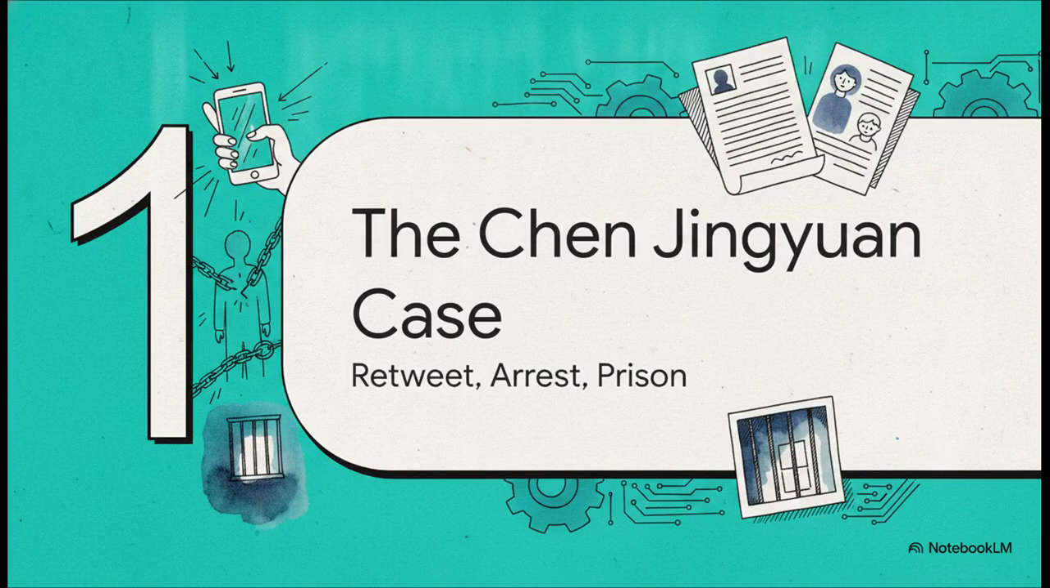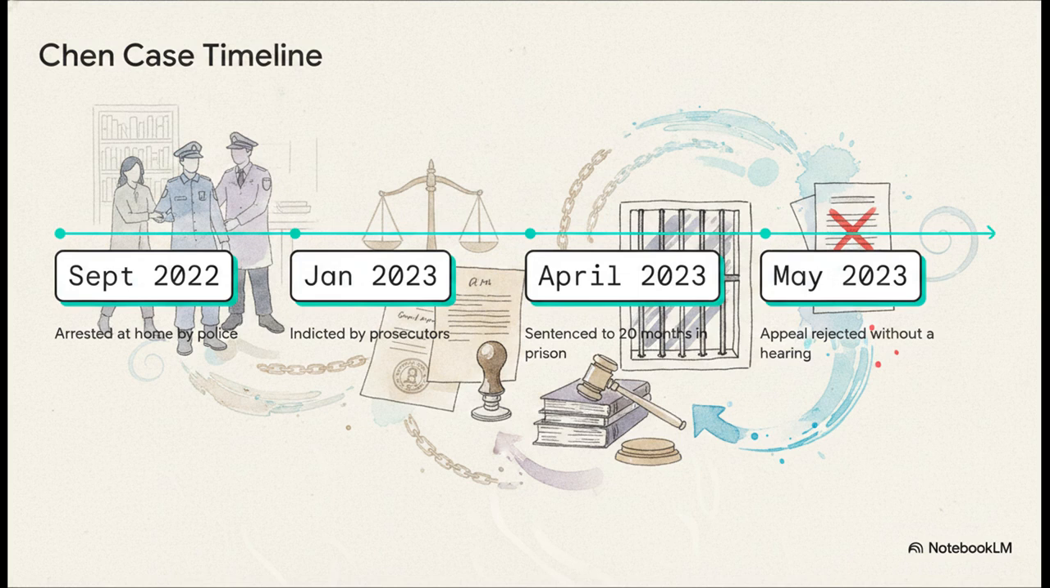Okay, Part 1, the Chen Jingyuan case. A retweet, an arrest, and a 20-month sentence. Before we get into the whole AI analysis side of things, we really need to understand the human element at the center of these source documents. Now, the sequence of events for Dr. Chen was incredibly rapid. Just look at this timeline.